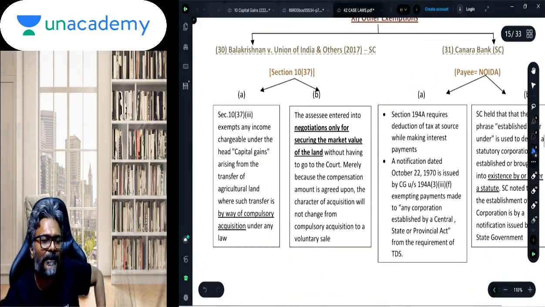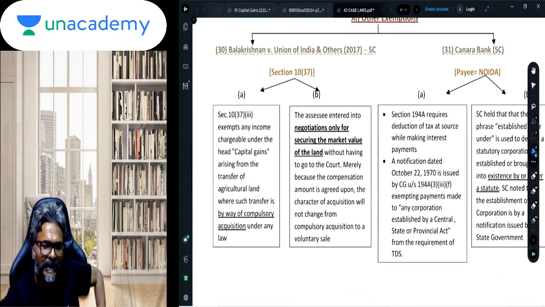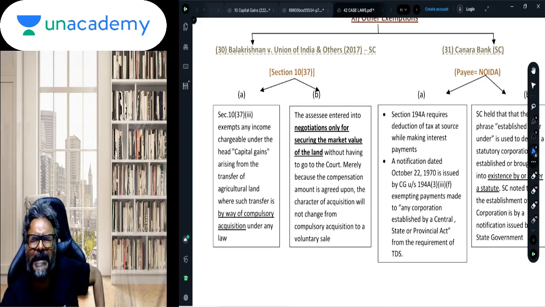Thereafter, Balakrishnan versus Union of India and others, again an important judgment. In the case of Balakrishnan versus Union of India and others, students, in this case, here 10(37). Now, rural agricultural land, if you transfer it, it is not a capital asset. So therefore, there is no question of capital gains chargeability, because it is not a capital asset. But an urban agricultural land, that is a capital asset.